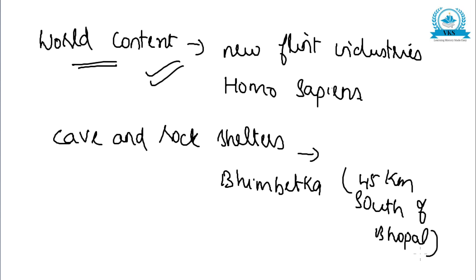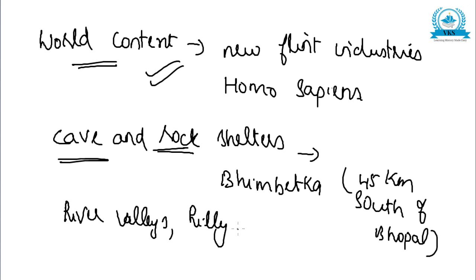It appears that Paleolithic sites are found mainly in hilly slopes and river valleys. So this much is about the Upper Paleolithic Age.